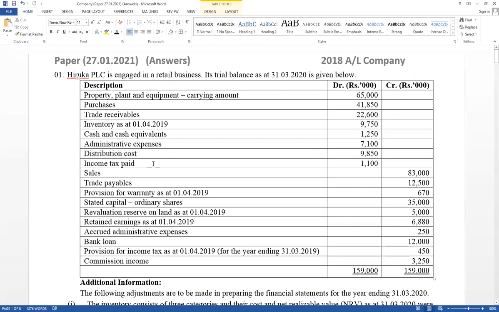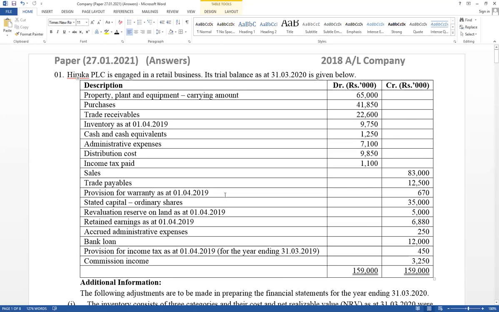Income tax paid, it has not given separately the last quarter paid amount, as well as this year's first 3 quarters paid amount is not given clearly, but given total paid amounts. You have to recognize under provision, over provision also, income tax and trade payables. Sales also given. Provision for warranty opening balance available.